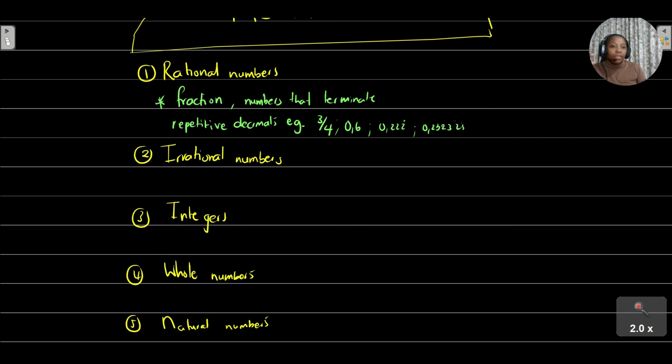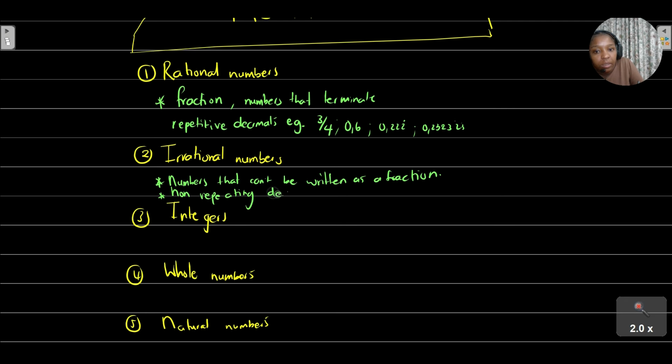These are numbers that basically give you non-repeating decimals. So your irrational numbers are numbers that cannot be written as a fraction, and they've got non-repeating decimals. An example of an irrational number could be pi.